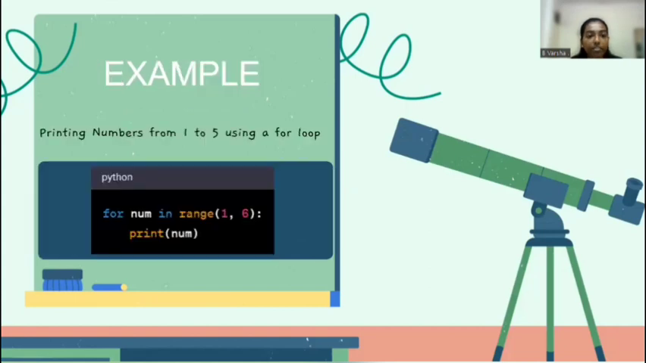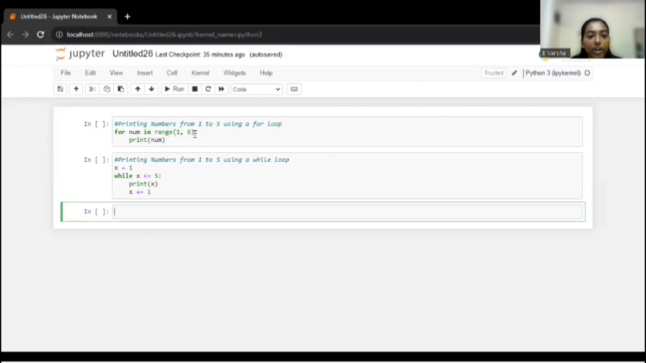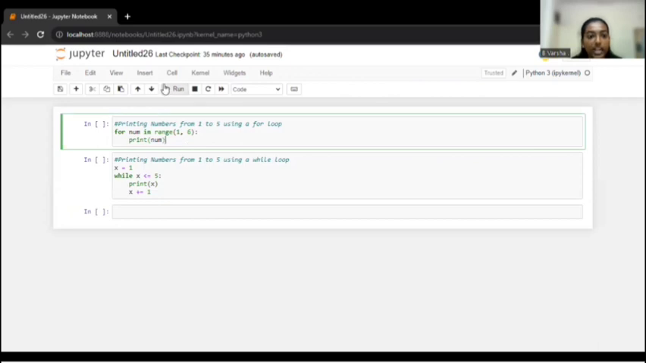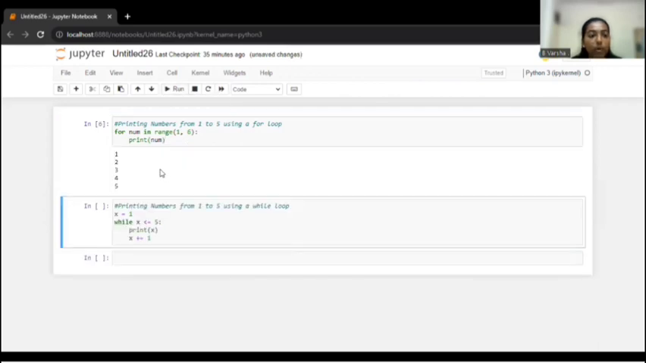Coming to the example, we will be discussing printing numbers from 1 to 5 using a for loop. The program is: for num in range(1, 6), colon, print(num). Let's run the program. Now, we can see that numbers from 1 to 5 have been printed using the for loop.